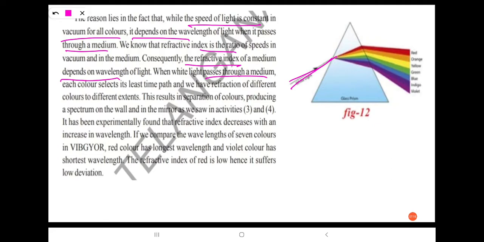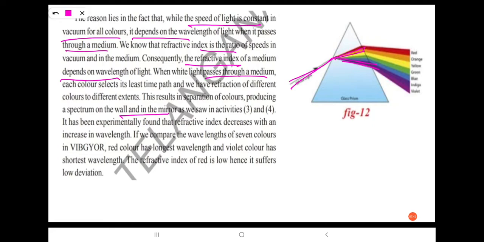This results in separation of colors, producing a spectrum on the wall and in the mirror, as we saw in activity 3 and 4.